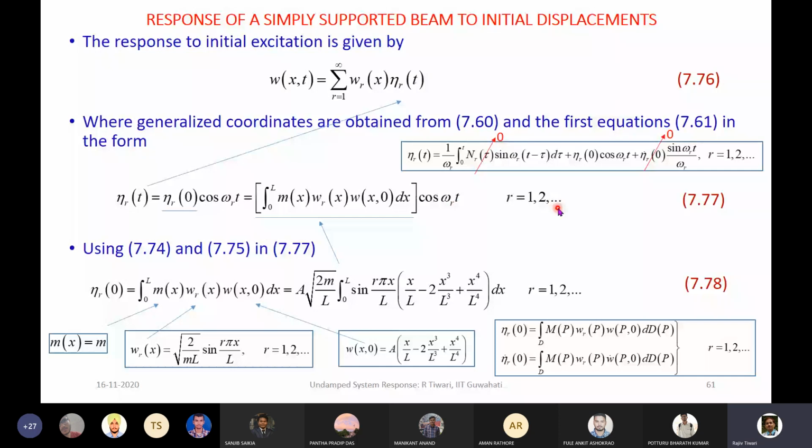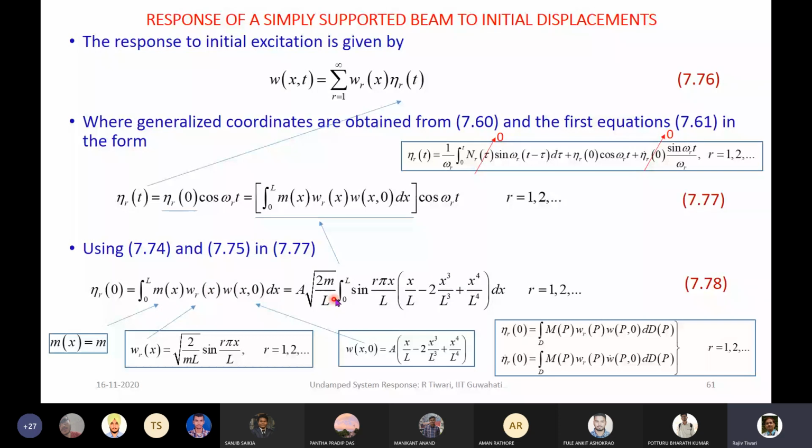Now, if we substitute these, first we need to calculate this integral. So we are obtaining the nr at 0. So this integral as it is, then we are substituting the mass is constant.